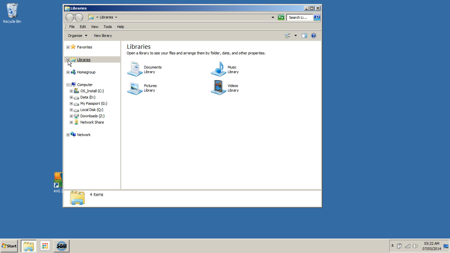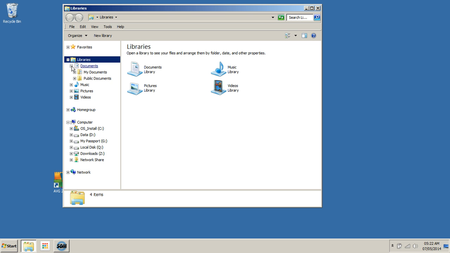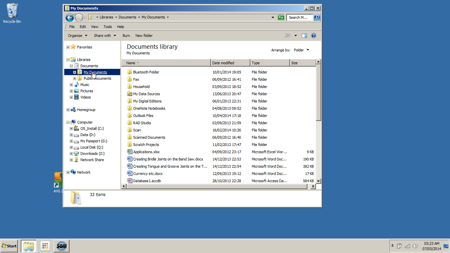Select the button next to Libraries. Select the button to expand the Documents group. You can see your own documents and any public documents. These are documents that can be shared by all users of the computer. Select My Documents. Close the Libraries group.